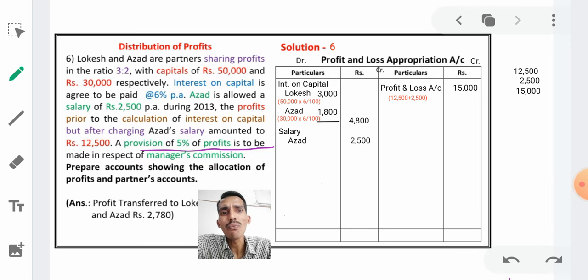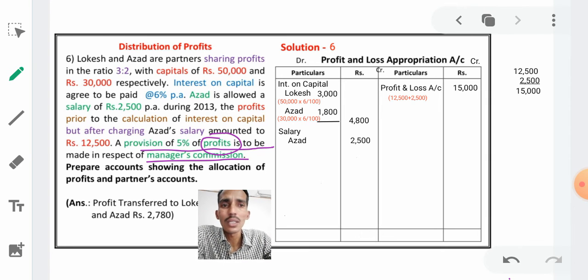See, 5% manager's commission. On which 5%? On the profit. We have to calculate 5% commission of manager on the profit, right? What is the profit? 15,000. Don't take 12,500. In 12,500 we have to add 2,500 Azad salary, right?